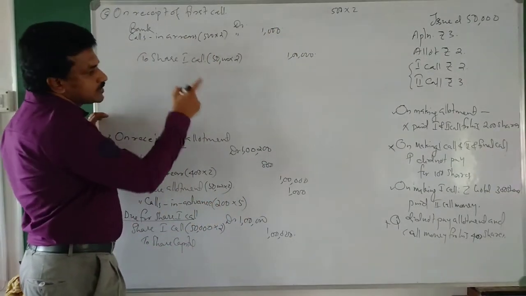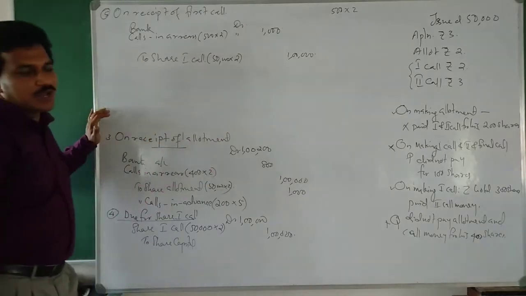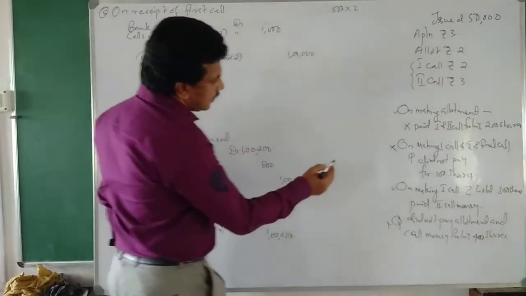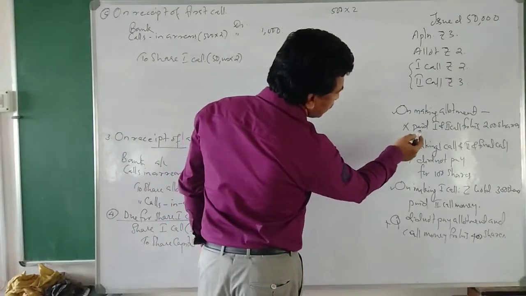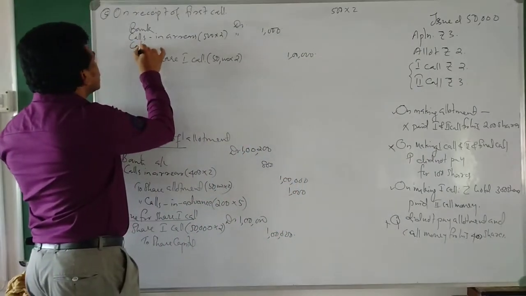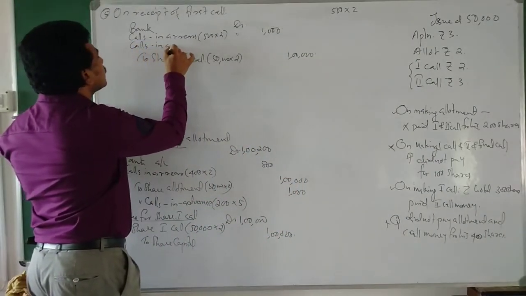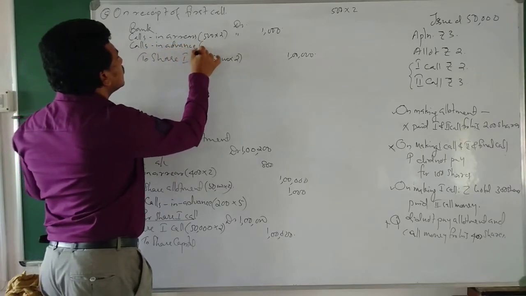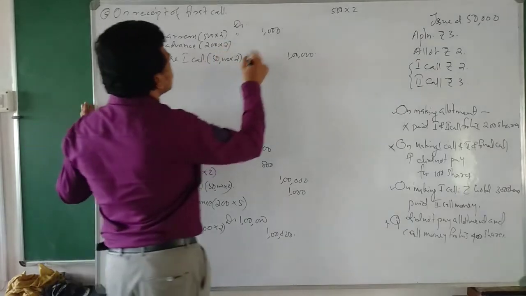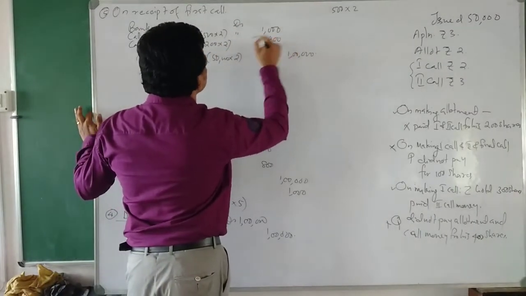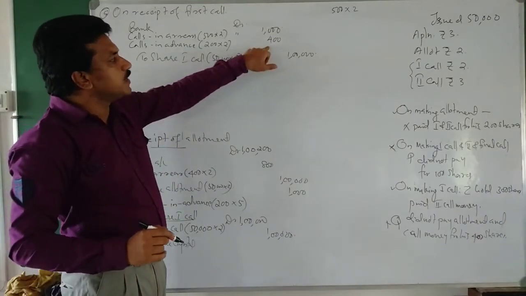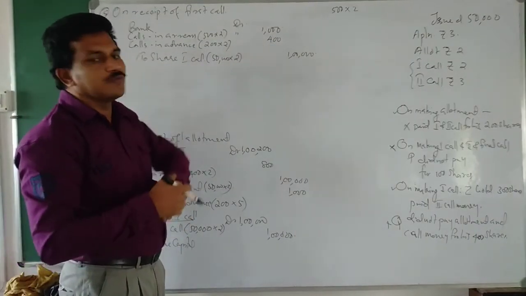Then calls in advance we already received. Calls in advance, how much? Calls in advance was there for 200 shares. So calls in advance debtor, 200 into 2, that means 400. So out of this 1 lakh, 1400 we will not get.